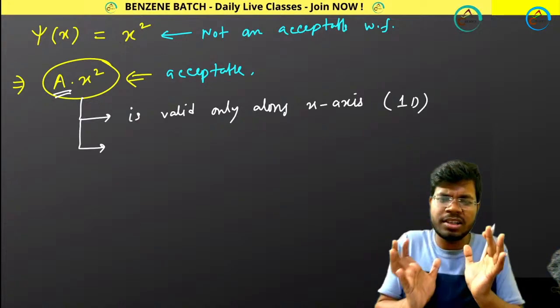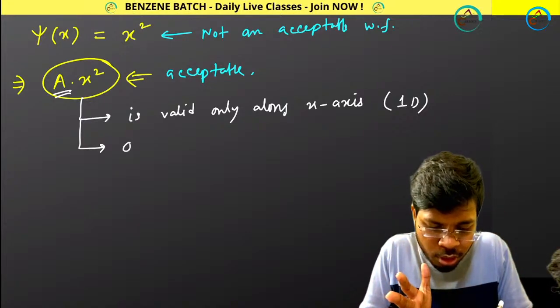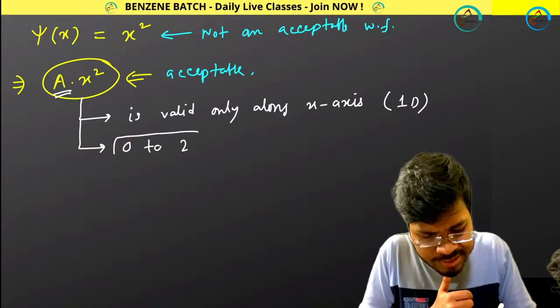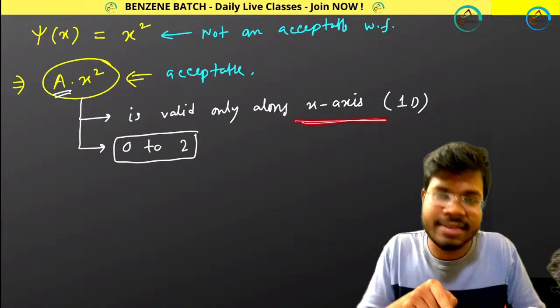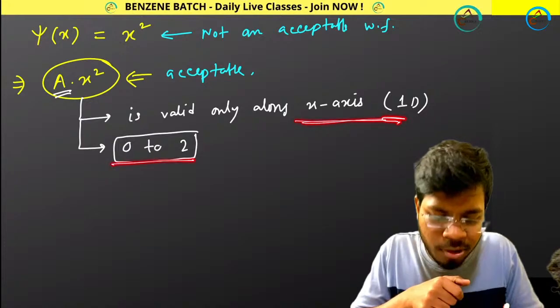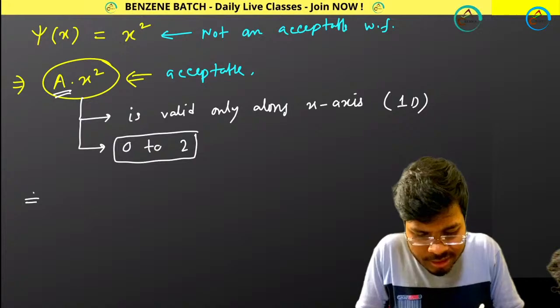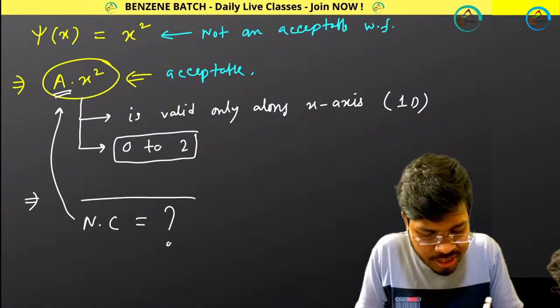This function has a limit, and that limit is 0 to, suppose, 2. This is the limit of the wave function on the x-axis. I have given you the values. Now can you calculate the value of a? I mean, what is the value of NC, the normalization constant?